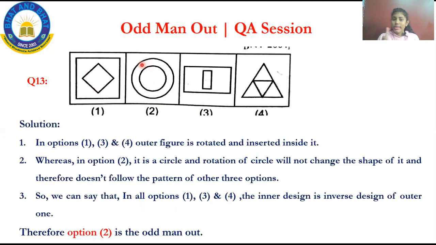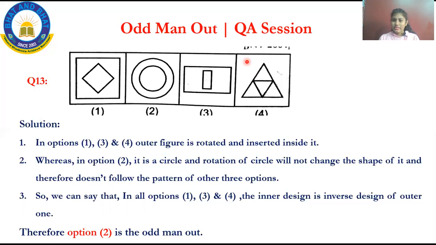But the circle, if I rotate it also, there will not be any difference. But in option 1, option 3, option 4, they are in the same manner. They are rotated and placed to get a different picture. So we can easily say that in options 1, 3, 4, the inner design is the inverse of the outer one. Yes, the inner design is the inverse of the outer one. So what is the correct option there? Option 2 is the correct answer.